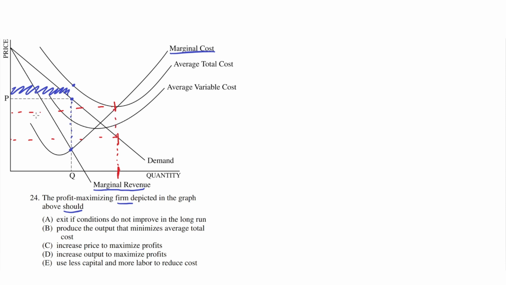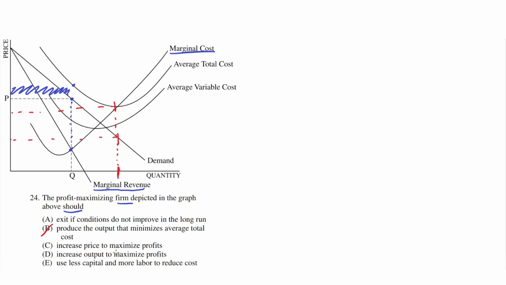And this is a much bigger box than this small box up here, meaning that their loss would be much bigger if they produced at the output that minimizes average total cost than if they produce at the point where MR equals MC. So B is definitely incorrect.